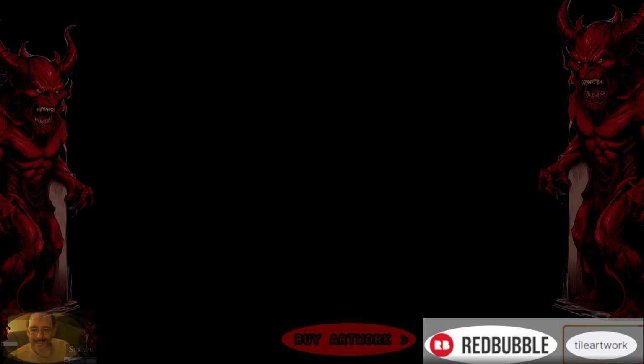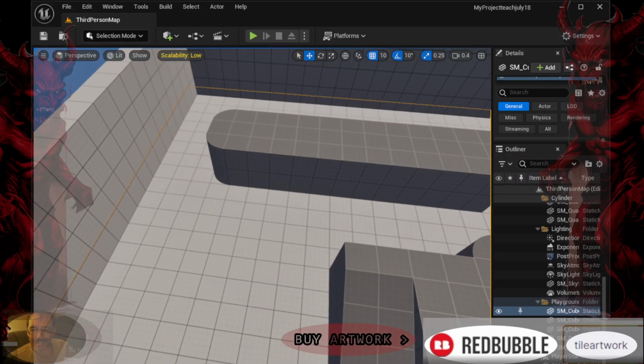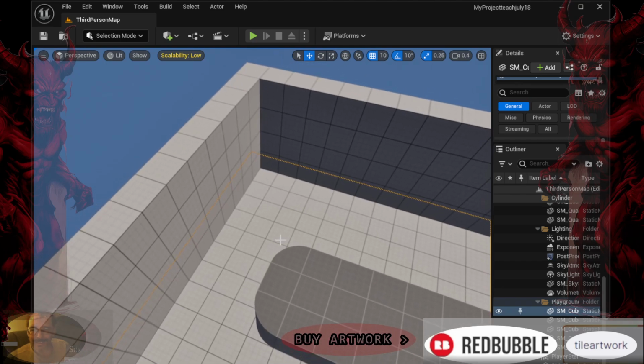Creating your first project in Unreal Engine using the third-person template is a great way to get started. Here's a step-by-step guide on how to do it, along with an explanation of blueprints and C++. Creating your first project: third-person template.